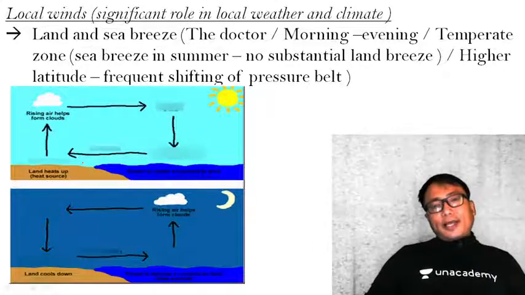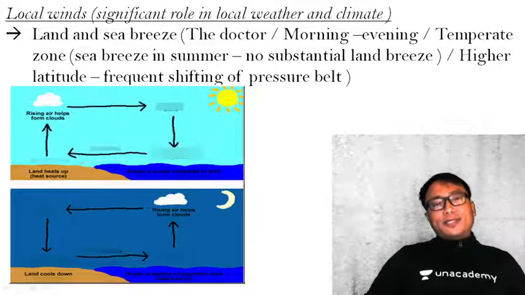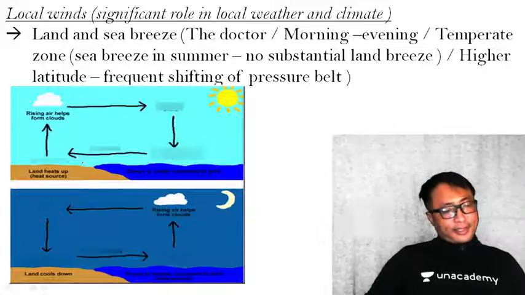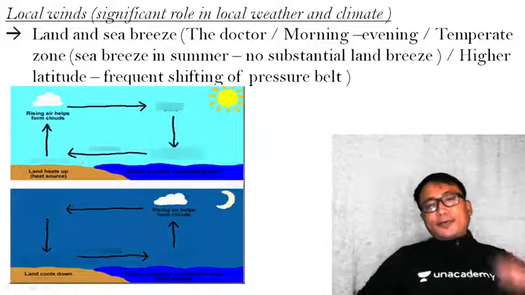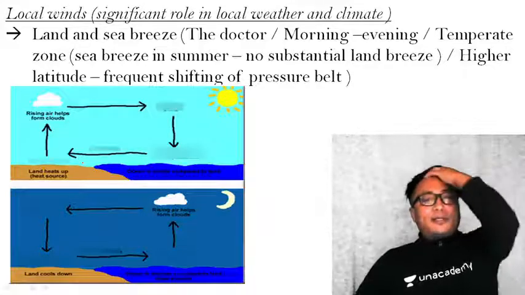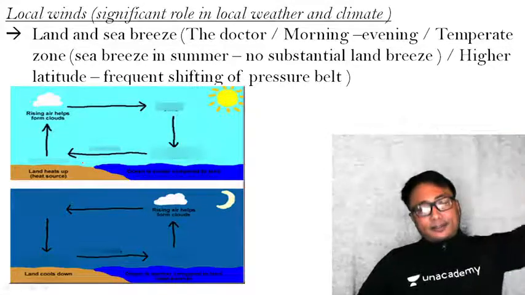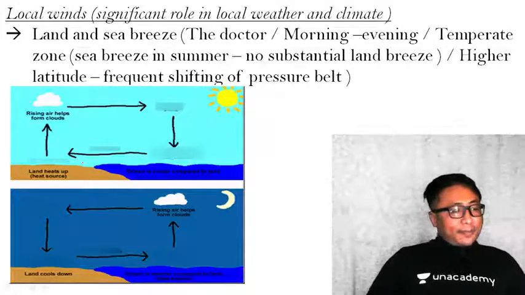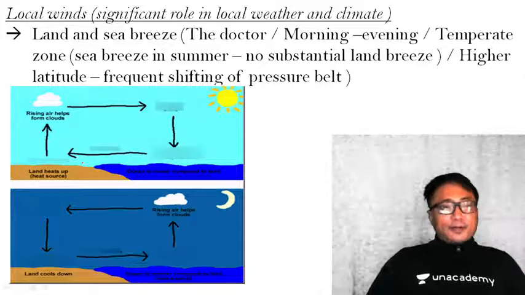Or in extreme cases, or hypothetically, just for the sake of understanding, will be zero? That is my question. It can be a very good MCQ question in your prelims. At what time of the day, in 24 hours, will the land and sea breeze be of minimum intensity? There can be a question like that.